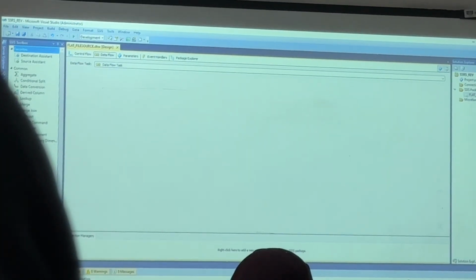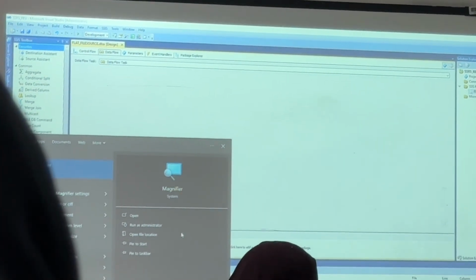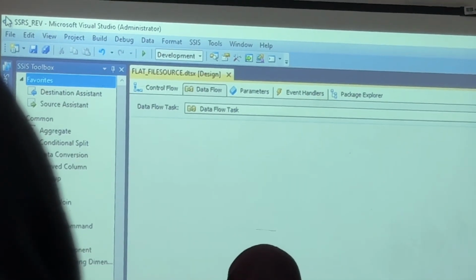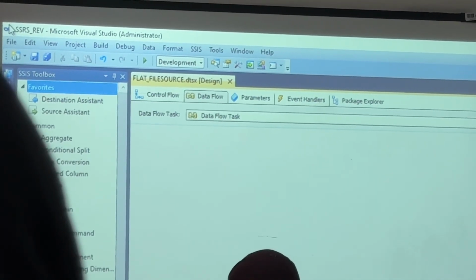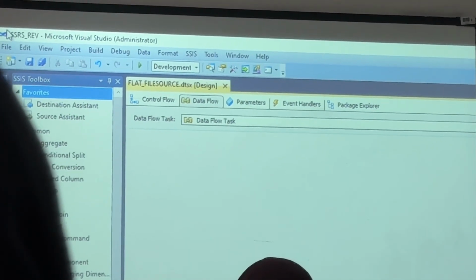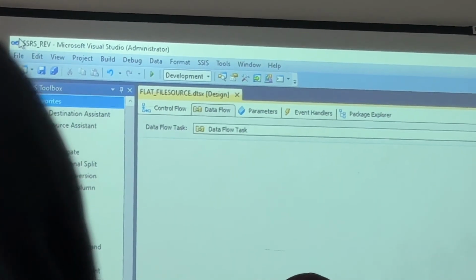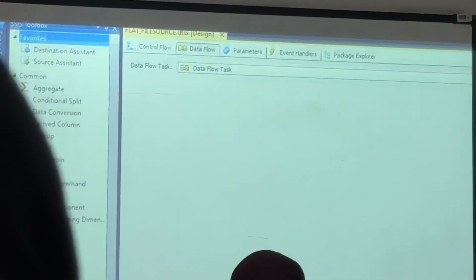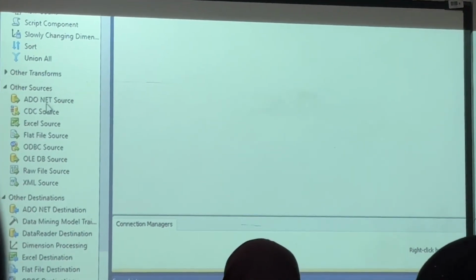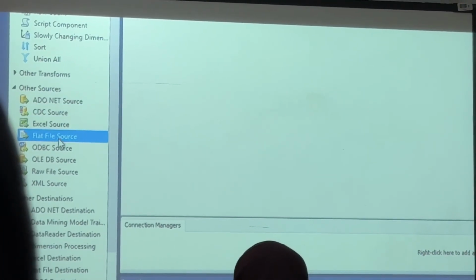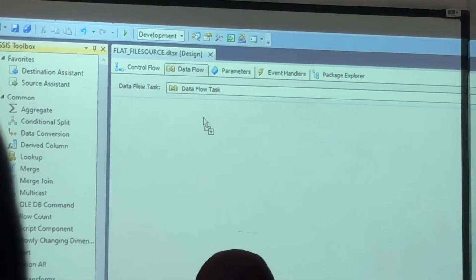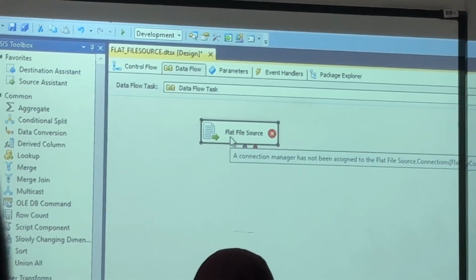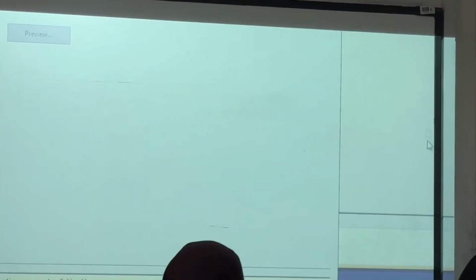Then double click. And here many students used to do the mistake. Every step you have to save. At the end I will save means if you have any error, if you want to save it, please you have to do clearly. So now here flat file means where is your source? This video.net CDC Excel flat file source. Please attach your flat file. Okay, select,